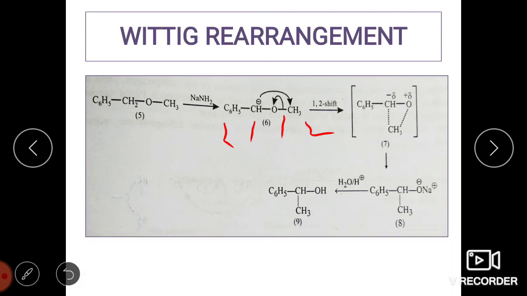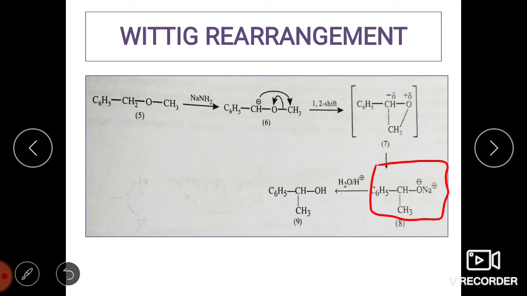Now the next step, as I already told, is nothing but the formation of the alkoxide ion. So this is how the alkoxide ion is formed. Now this ion is highly stable, and this is the reaction which initiates the Wittig rearrangement because of the stability of this alkoxide ion. So O minus CHO minus is a very stable alkoxide, a very stable ion. This is the driving force for the Wittig rearrangement to take place.